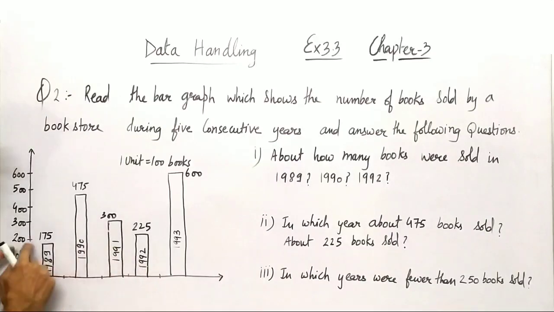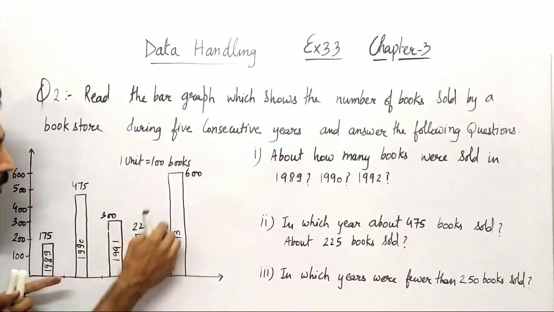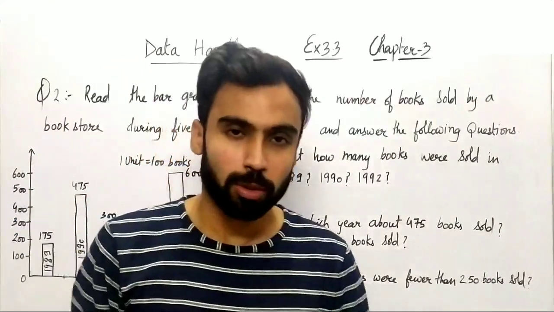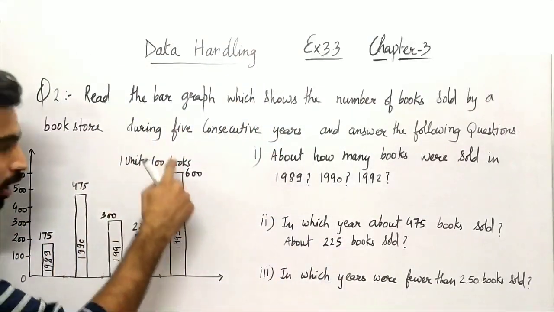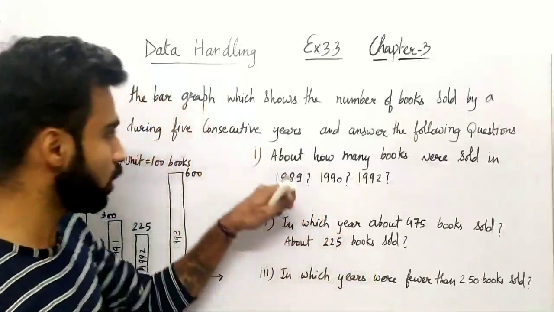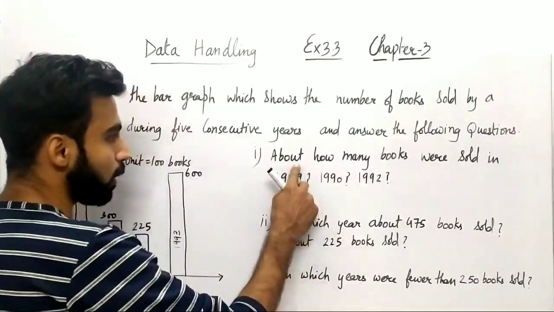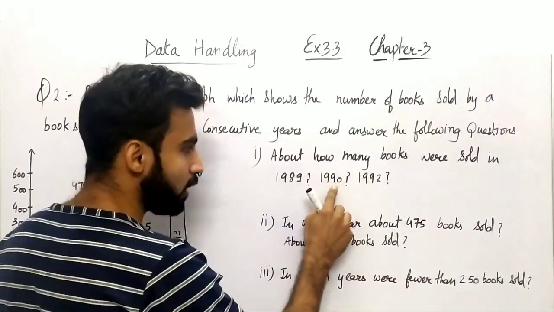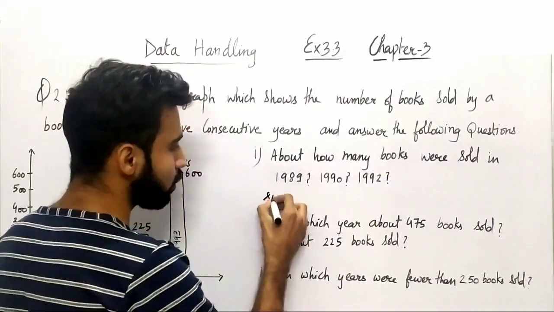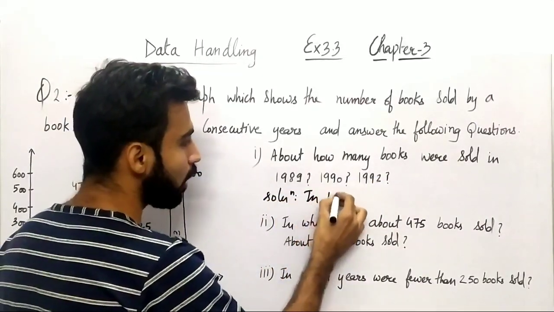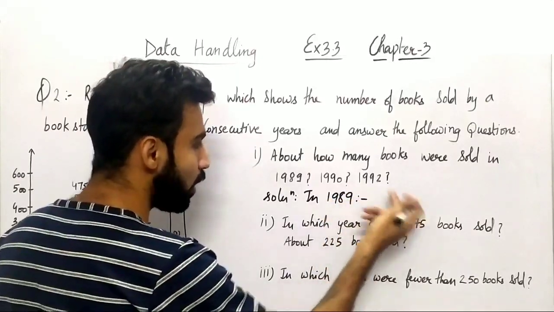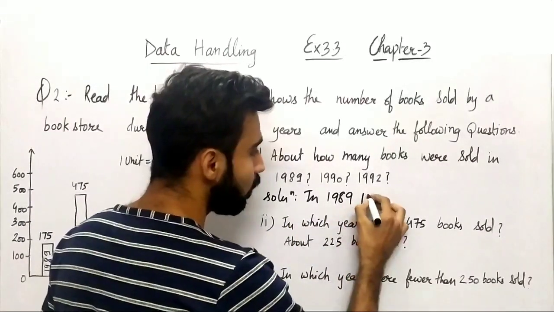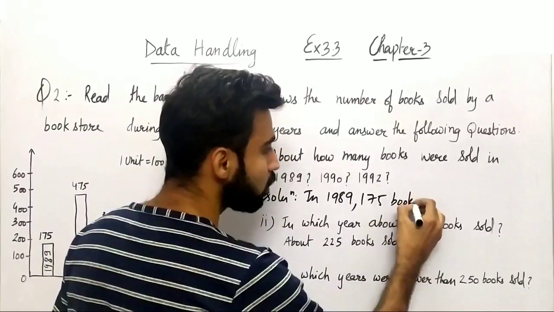Then in 1992 you can see it's slightly above 200, so I have written 225. And in the last year, that is 1993, there were around 600 books sold. So I have written the number of books sold above all the bars according to the respective years. Now the question is quite easy to solve, right? So the first question is about how many books were sold in 1989, 1990 and 92, right? So let me write the solution. It's quite easy now. In 1989 you can see, let me write the number of books sold in front of it. How many were there in 1989? 175. You can see 175 books were sold.